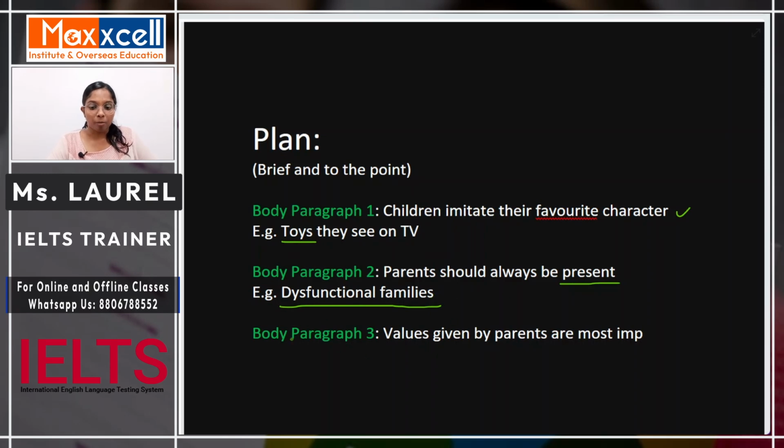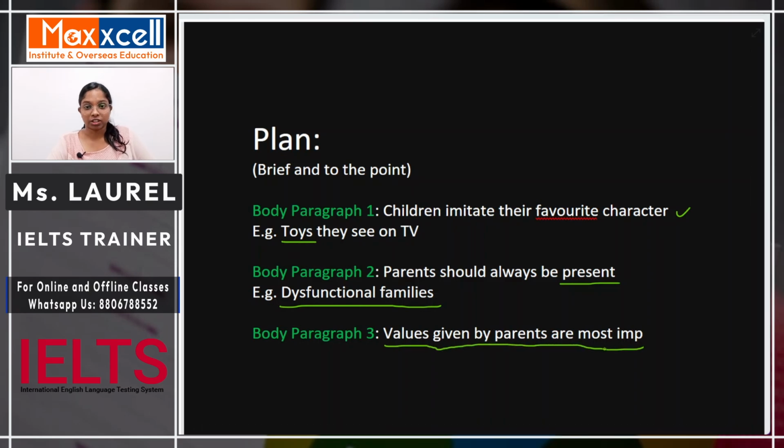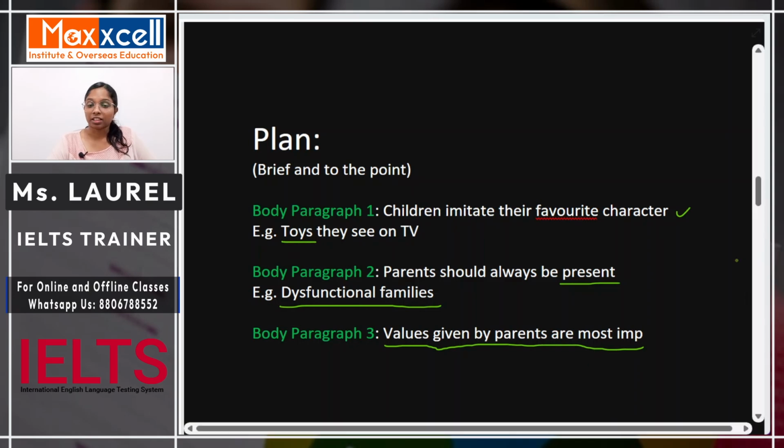When I come to body paragraph 3, I will say that values. Okay, here I'm going to give my opinion, and my opinion is that all the values that children have are imbibed by their parents. So they get all their values from their parents. If the parents give them good values, then the child will obviously not take up some bad habits.